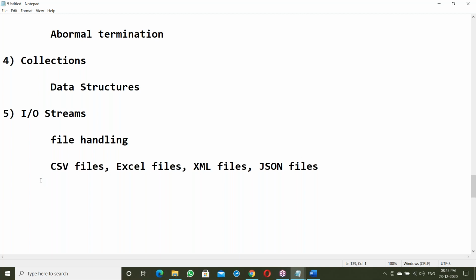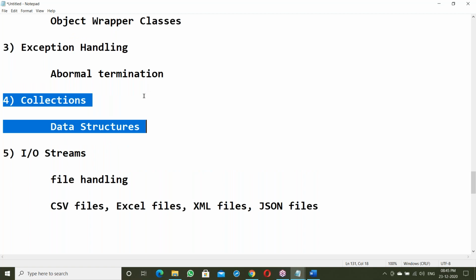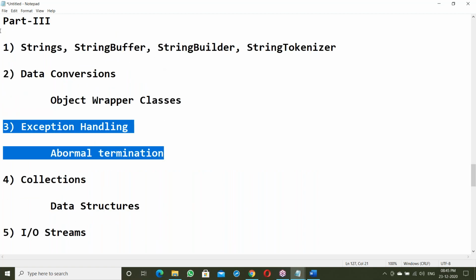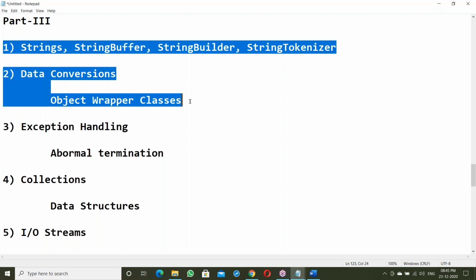Next, after finishing IO streams, this is the most important topic. This will take a minimum of 1 week to 10 days, only this topic. Then collections, it's 1 week for collections. Exception handling is 3 to 4 classes. This part also takes 3 to 4 classes.